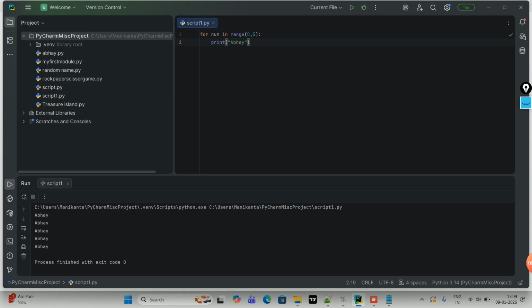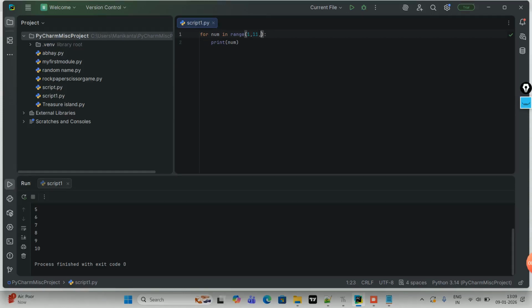So you are going to define how many iterations my loop is going to take. This is pretty easy. Now for example, let's say 1 comma 11. If I give it like this, what will happen? And let's say I'm giving num here, num not in double quotes, otherwise it will print only the word num. I just want to print the number. You see, 1 to 10 gets printed, and 11 will not get printed.